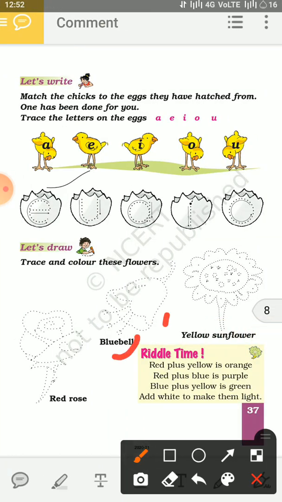Red plus yellow is orange. Red plus blue is purple. Blue plus yellow is green. Add white to make them light. So here you can see we have 3 main colors, red, blue and yellow. And if we mix any other color with them, then we will get a different color.